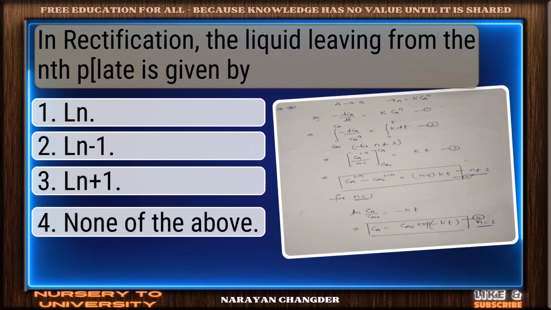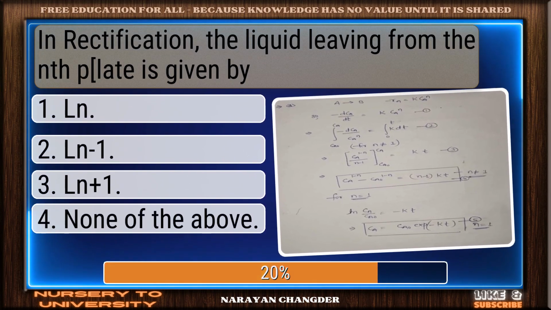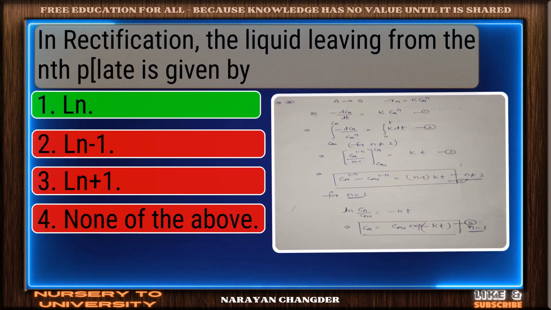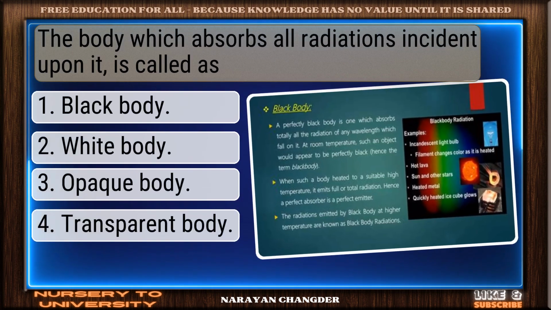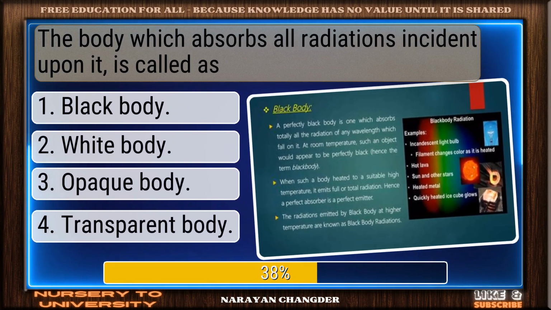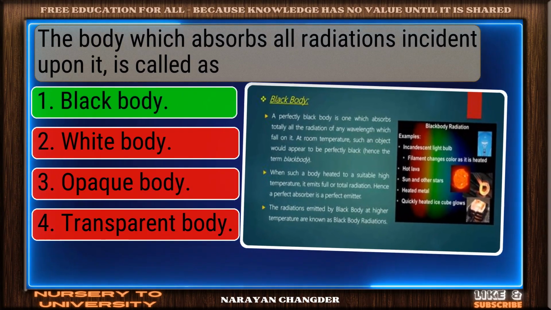In rectification, the liquid leaving from the nth plate is given by. Perfect. Ln is the correct choice. The body which absorbs all radiations incident upon it is called as. Right again. Black body is a valid answer.